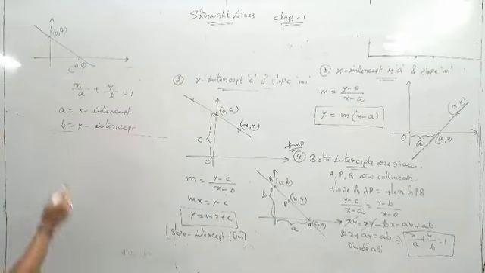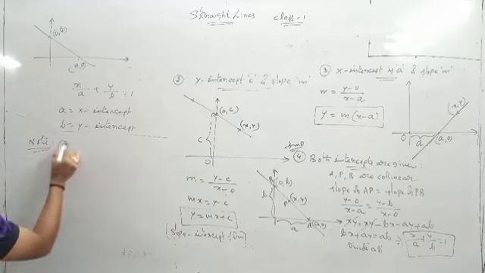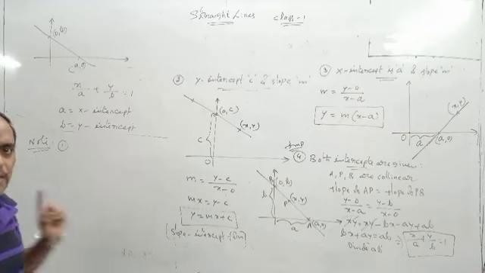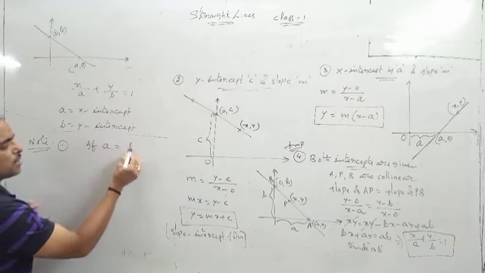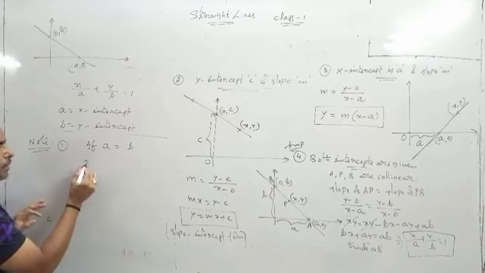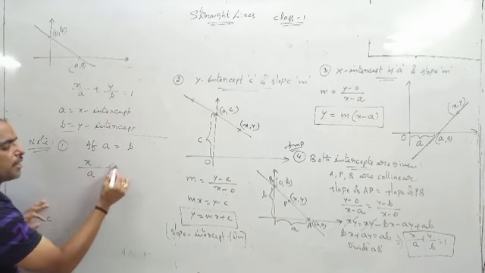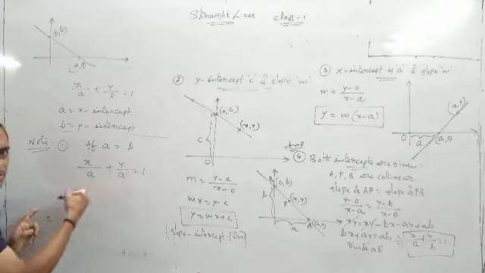Okay, next note some points. First point, if intercepts are equal, if a is equal to b, then the line equation is x by a plus y by a is equal to 1. Now the LCM is a.